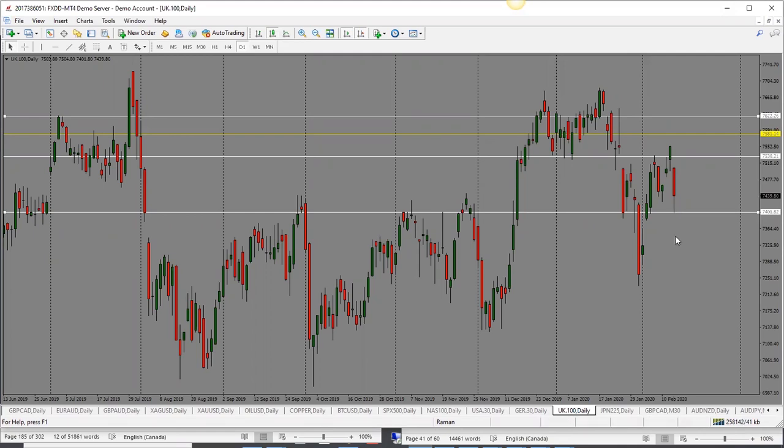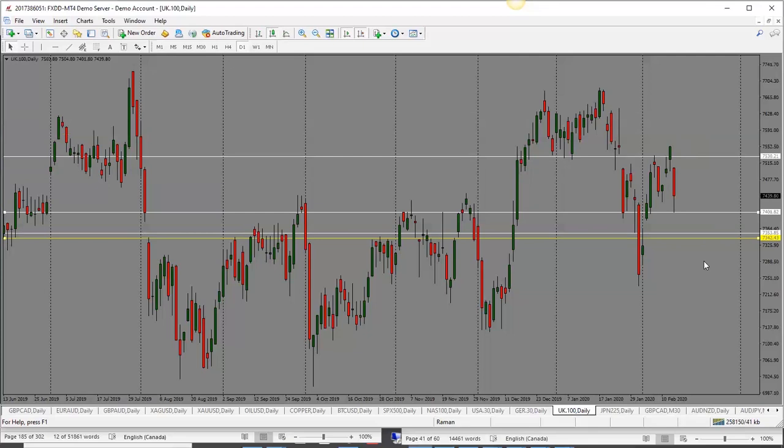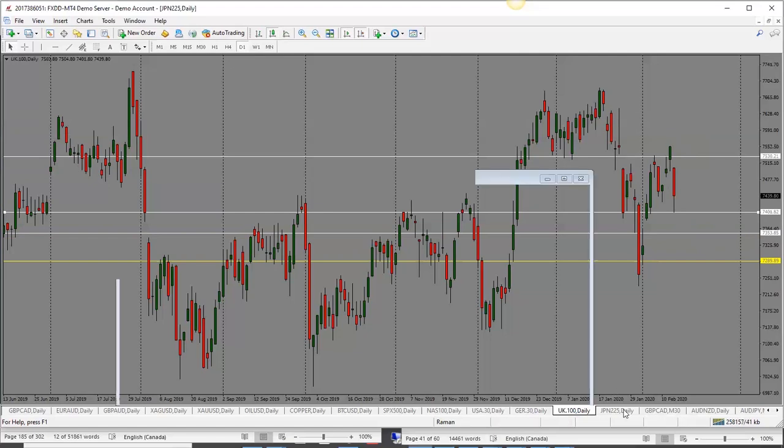So what I would look for is if price holds above 7,400, this one can go back up again. But should we see a drop right through there, we are looking at 7350 and potentially into the 7290 level. So at this point, it is bearish, but again, just be cautious. If it stays above 7,400, this one could go higher.